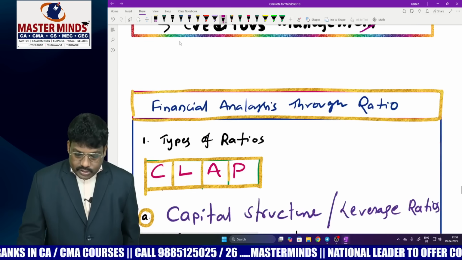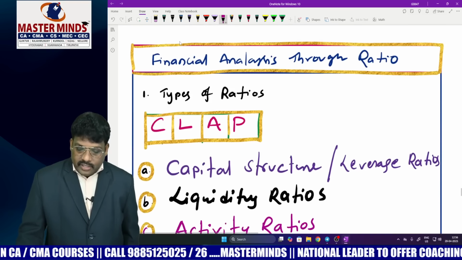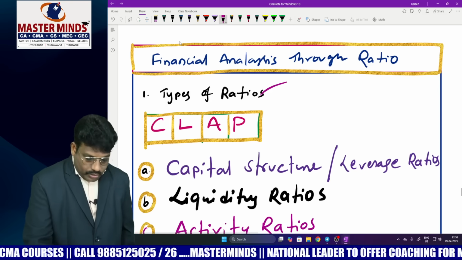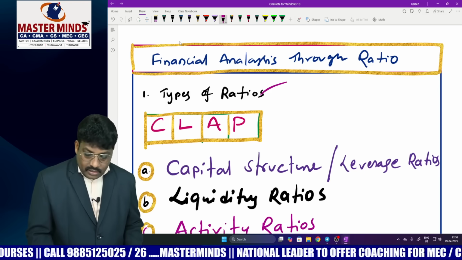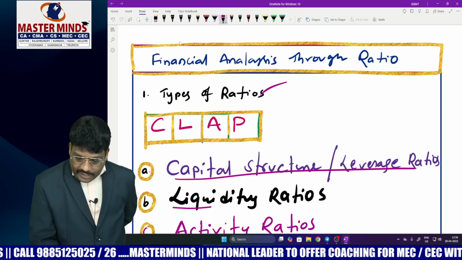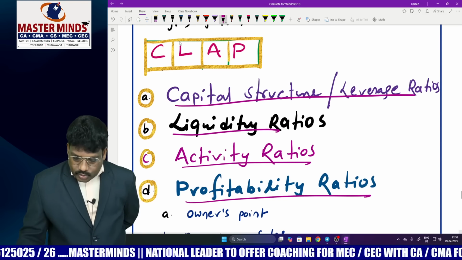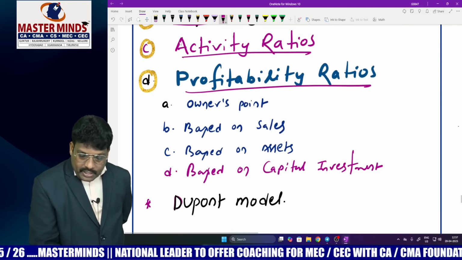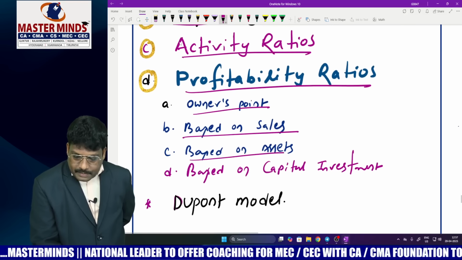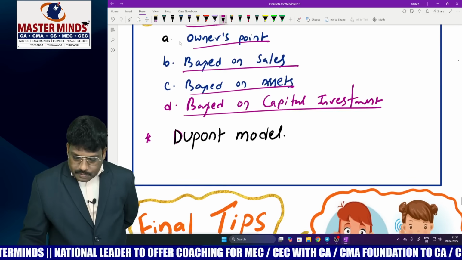Finally, dear students, financial analysis through ratios. So types of ratios you should understand: capital structure, leverage ratio, liquidity ratio, activity ratio, profitability ratio, right? And that profitability, owner's point of view based on sales, based on asset, and based on investment, and Du Pont